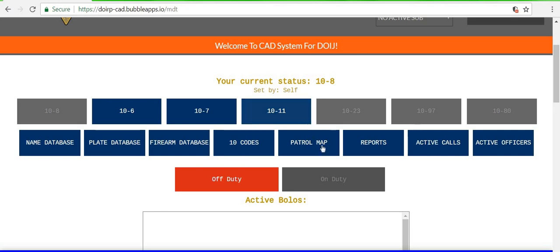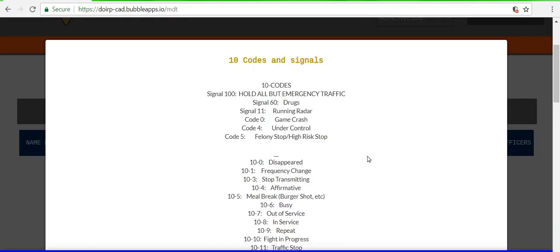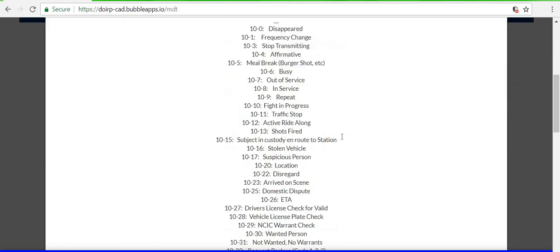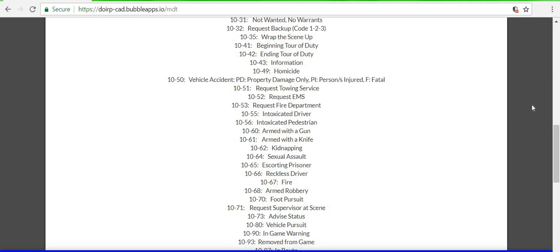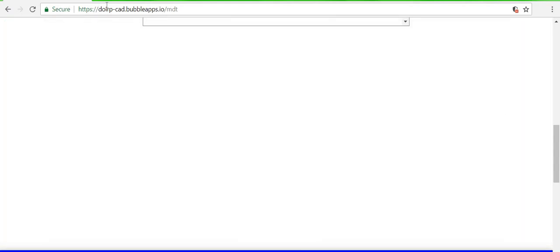Now, everything else here, patrol maps will not work. 10 codes will work, so if you mess up a code, just click 10 codes. You'll see all the codes, all the 10s, code 5, code 4, stuff like that. And then you'll notice that there is no back button. Just click the little gray box on the other side, and that should spit you right out. Now, again, my screen is white because everything is loading. My computer is a little bit slow, so I am sorry about that, guys, but I am working on upgrading this.